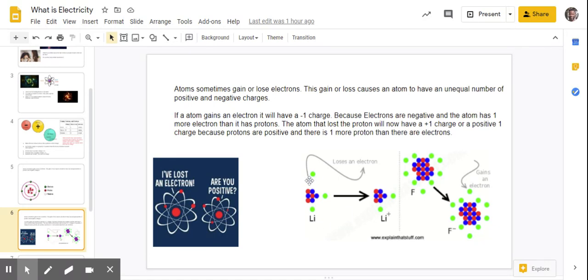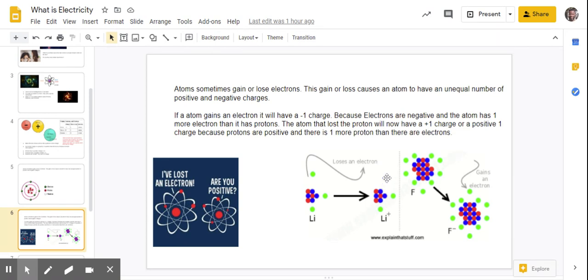So sometimes these electrons can leave this atom and be attracted to another atom. And once it loses one electron, its charge goes from neutral to a positive charge. And if this electron goes to another atom, that atom that was once neutral now has a negative charge.